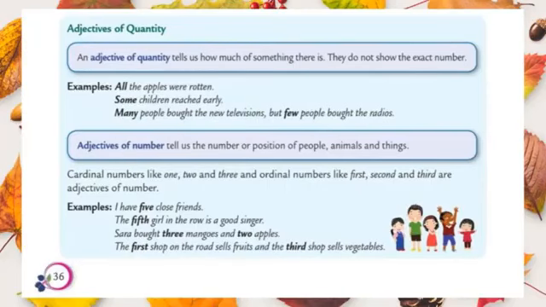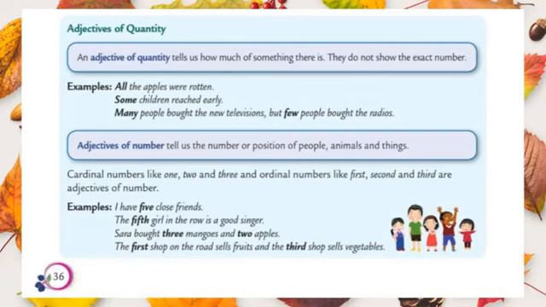Okay, students, let us see the second kind, that is adjectives of quantity. An adjective of quantity tells us how much of something there is. They do not show the exact number. What do you mean by adjectives of quantity? It tells us how much, but we don't know the exact number of that. Let's see examples. All the apples were rotten. In the first example, we don't know the exact number of apples. Just we know how much apples were rotten. So the describing word all, it answers the question how much apples were rotten.